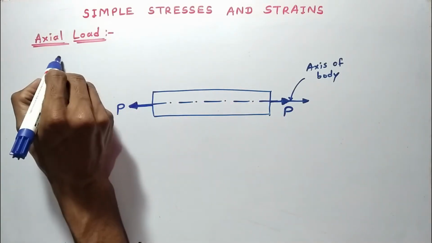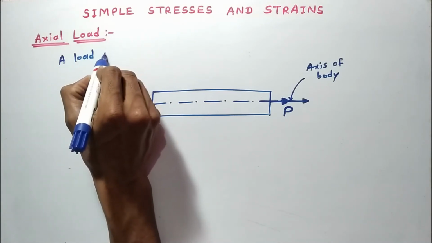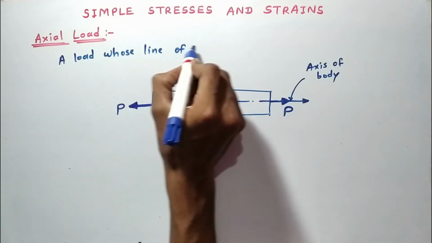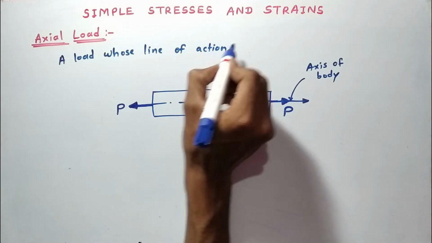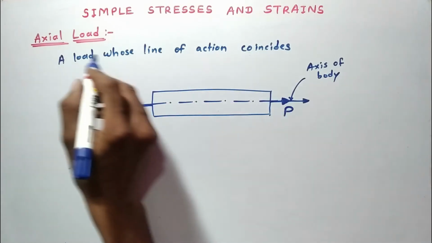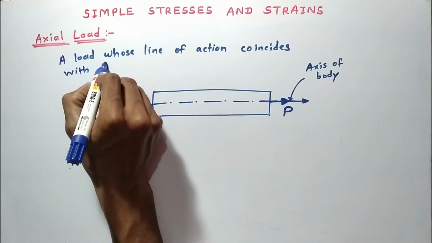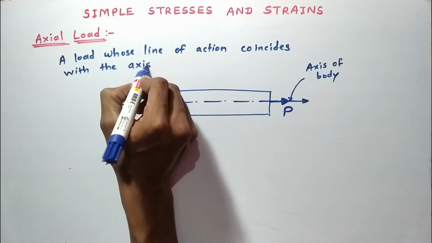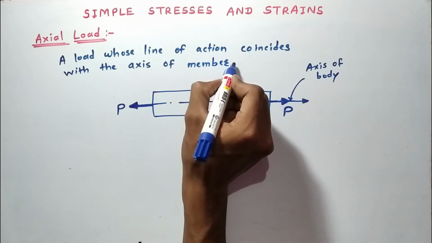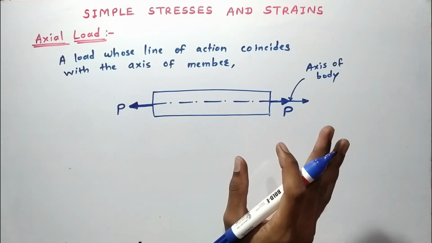So what is axial load? A load whose line of action coincides with the axis of member, then the load is called axial load.